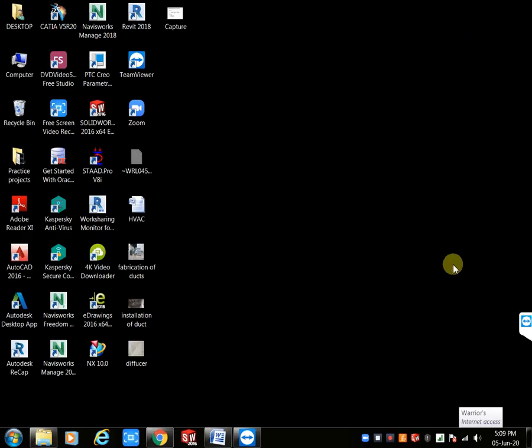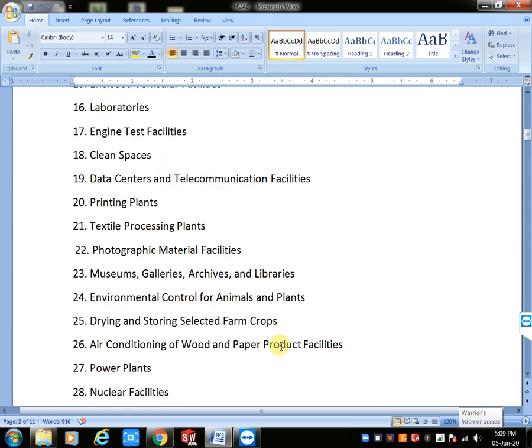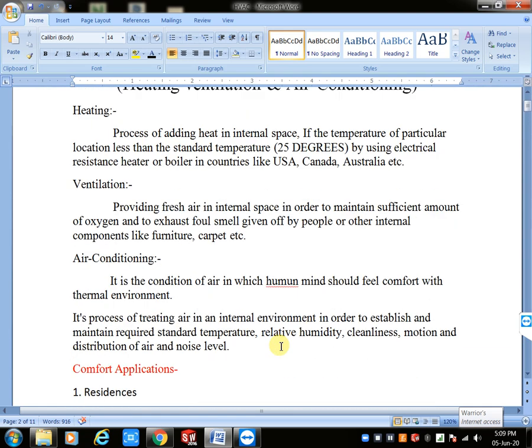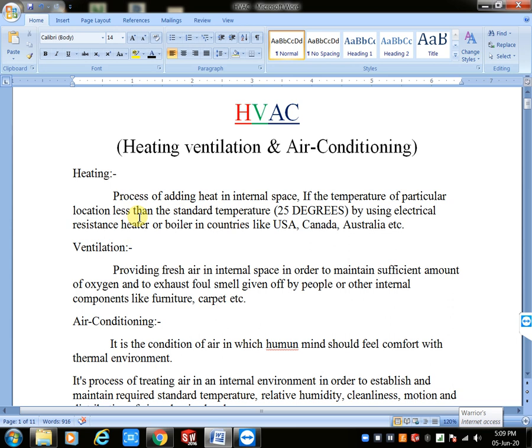Okay, now shall we start? See, already I explained last class this heating process and ventilation, air conditioning, right? HVAC means heating, ventilation, and air conditioning. Most of the situation heating routing we are using only for cold countries. Ventilation we want for both heating condition and cooling condition, because we want quality of air. That is must and should, whether heating routing or cooling routing, air conditioning routing, HVAC.